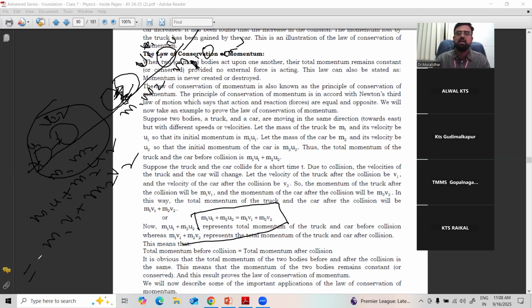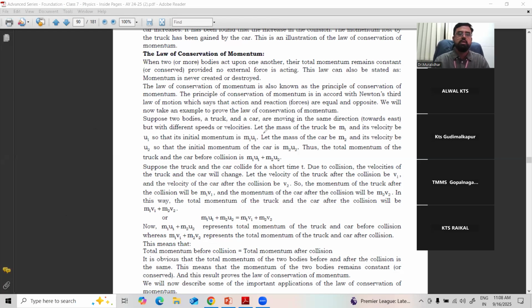So the statement says that the total momentum before collision is equal to the total momentum after collision. The momentum is conserved. That is called the law of conservation of momentum. The total momentum before collision is m1 u1 plus m2 u2, and the total momentum after collision is m1 v1 plus m2 v2, because after collision both bodies change their velocities. The mass won't change, it remains the same, but only the velocity changes, which results in the momentum being conserved. That's the formula given here. That is called the law of conservation of momentum.